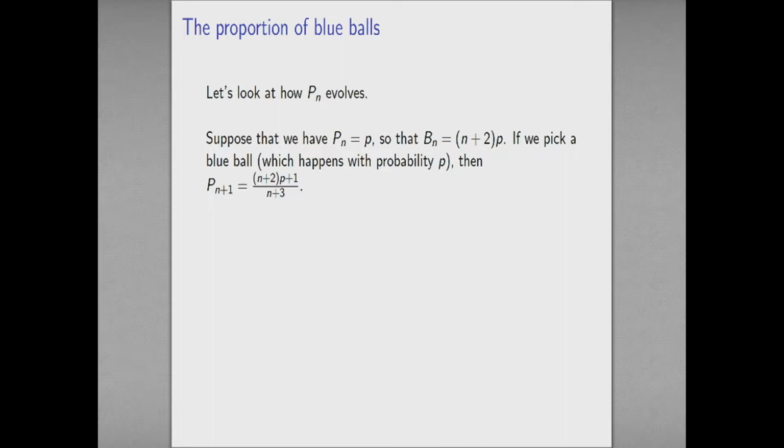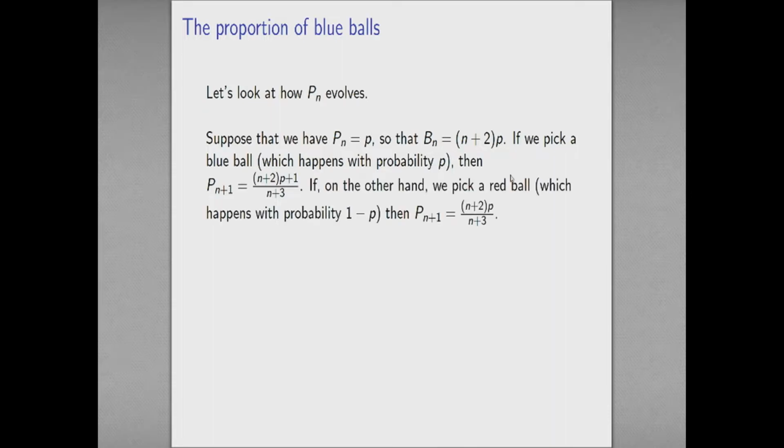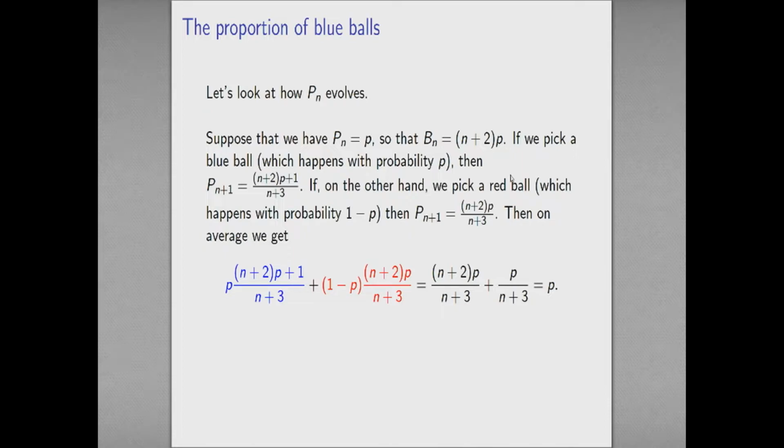Okay, so then my new value is this thing here. On the other hand, I might have picked a red ball, and that happens with probability 1 minus p, the proportion of red balls in the urn. In that case, I don't add anything to the number of blue balls, so I have the same number of blue balls on the top, but divided now by one more ball in the urn.